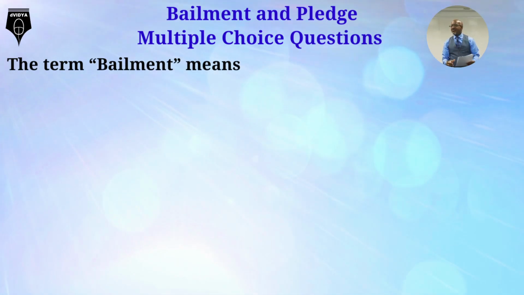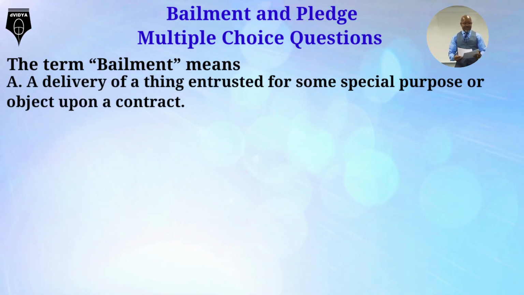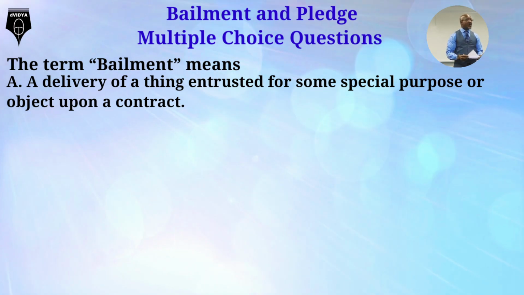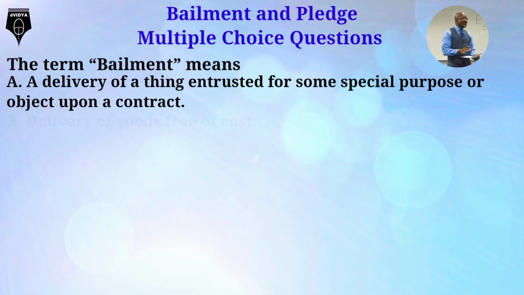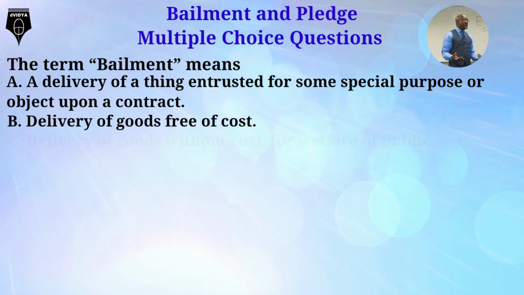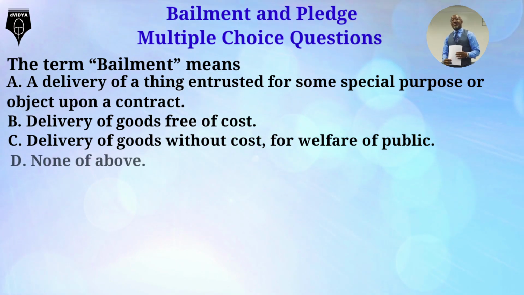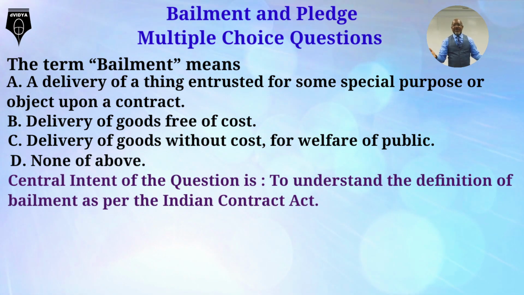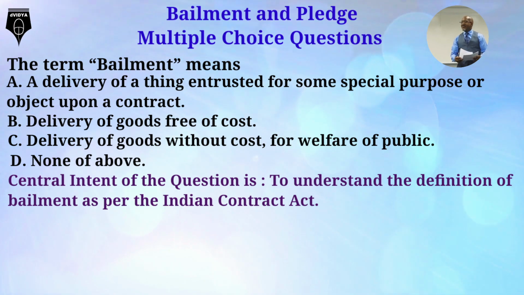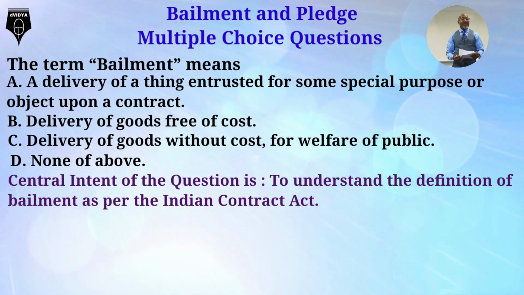The term bailment means: Option A, delivery of a thing entrusted for some special purpose or object upon a contract. Option B, delivery of goods free of cost. Option C, delivery of goods without cost for welfare of public. Option D, none of above. The central intent of the question is to understand the definition of bailment as per the Indian Contract Act.